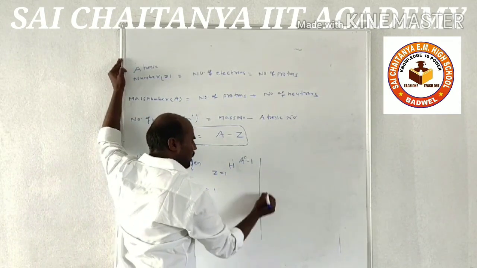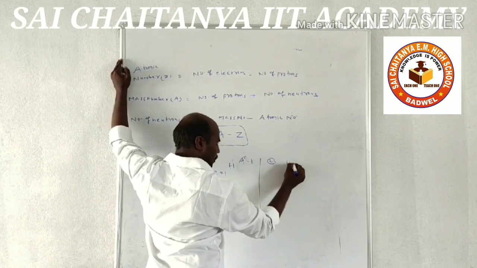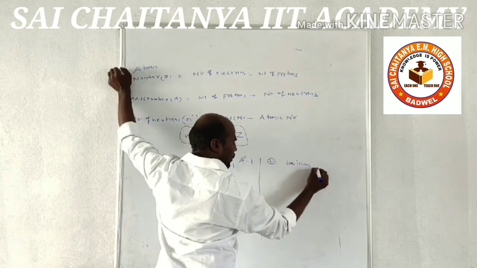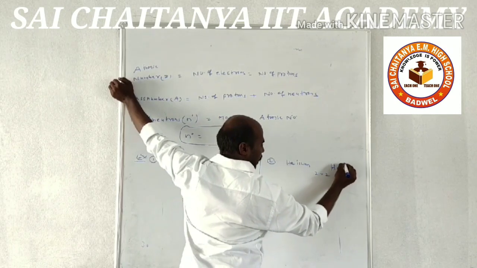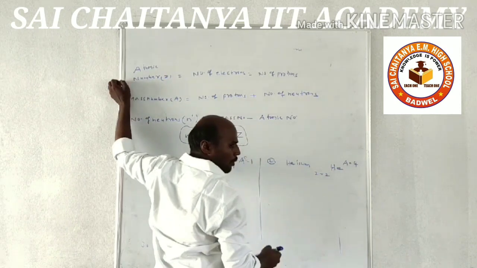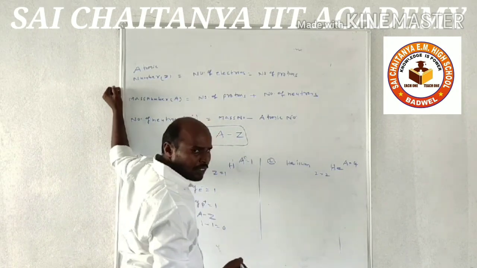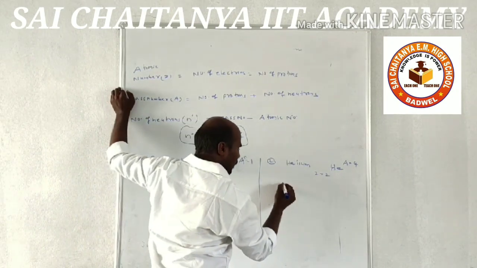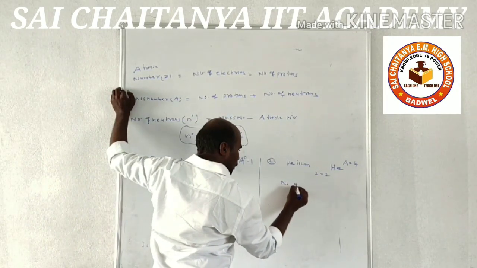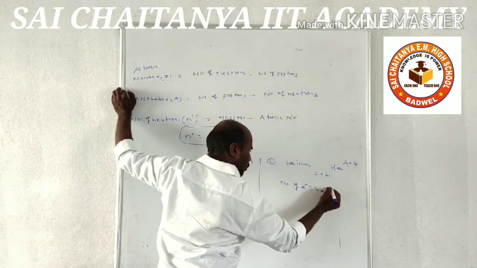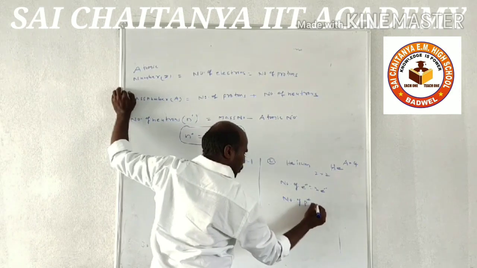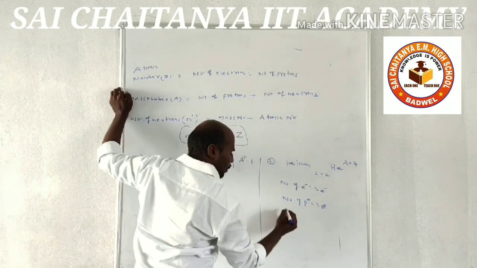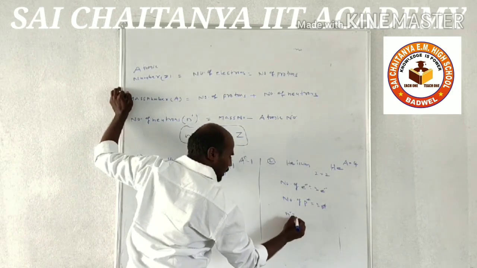Like that. And the second element is helium, and the symbol is He, atomic number Z is equal to 2, and mass number A is equal to 4. How many electrons will be present in the helium? Number of electrons is equal to 2, and number of protons is also 2.